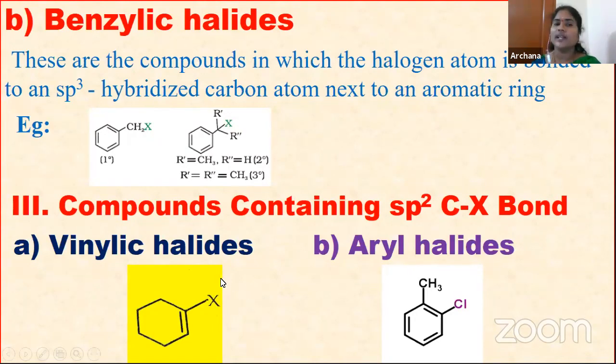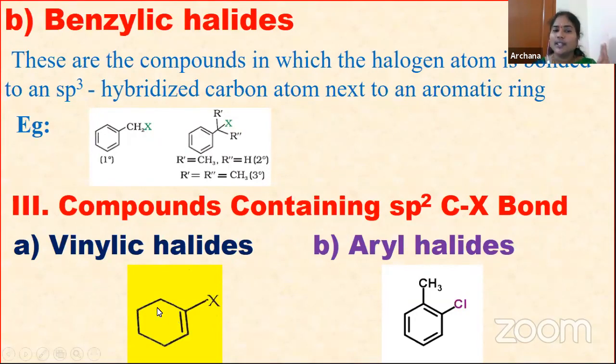So what are vinylic halides? The halogen atom is attached to an sp2 hybridized carbon of a carbon-carbon double bond. Directly, to the carbon where the double bond is there, the halogen is attached; we call them vinylic halides. So what is the difference from allylic?